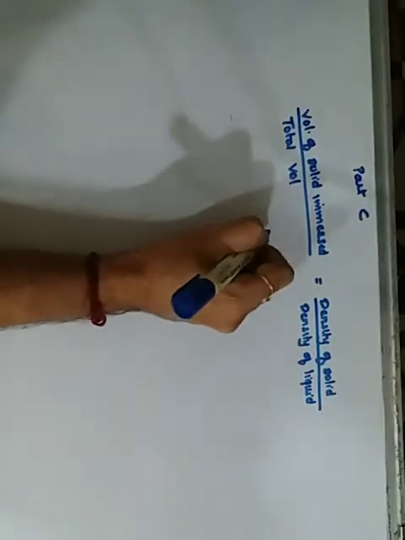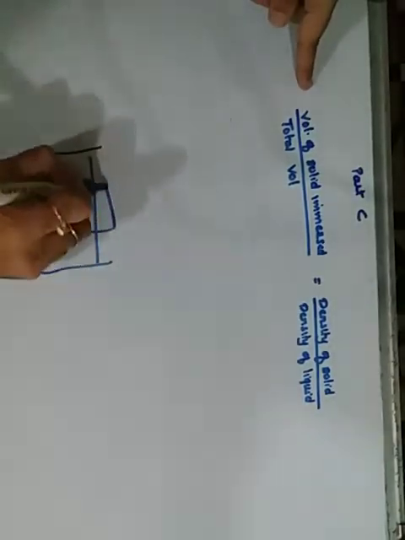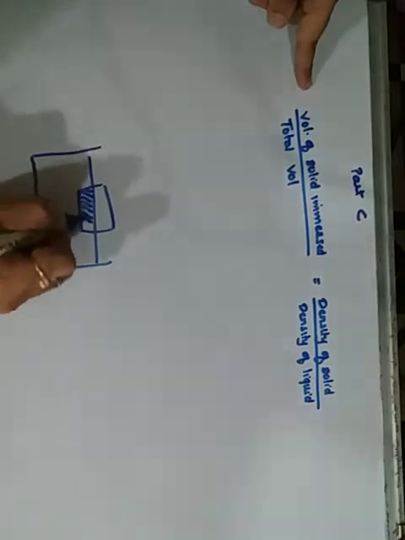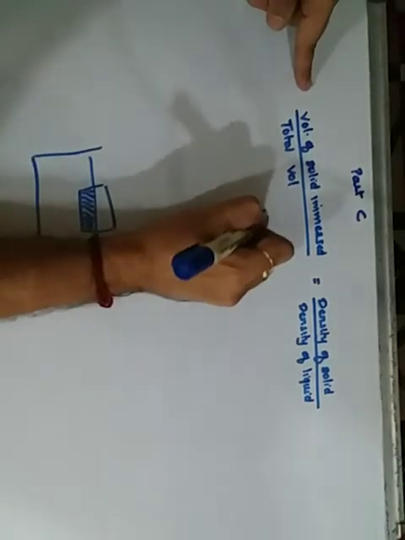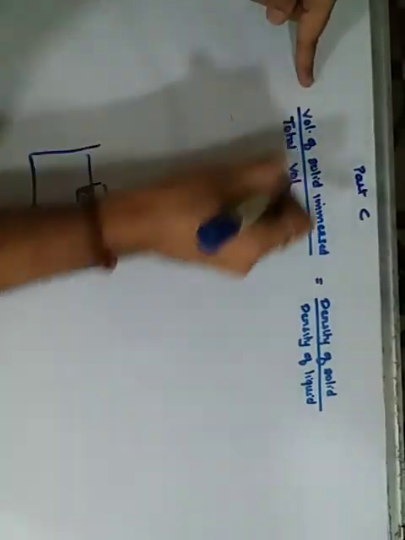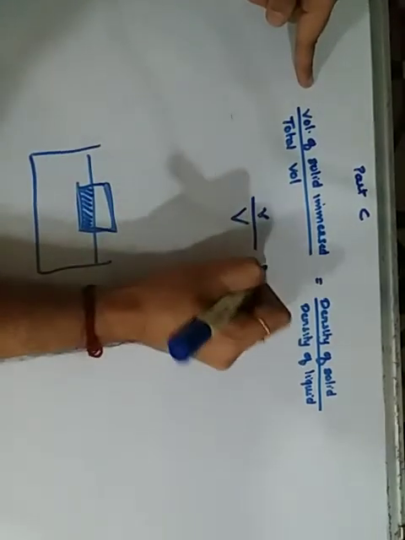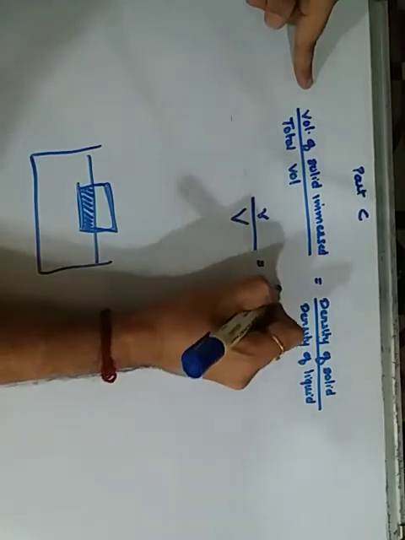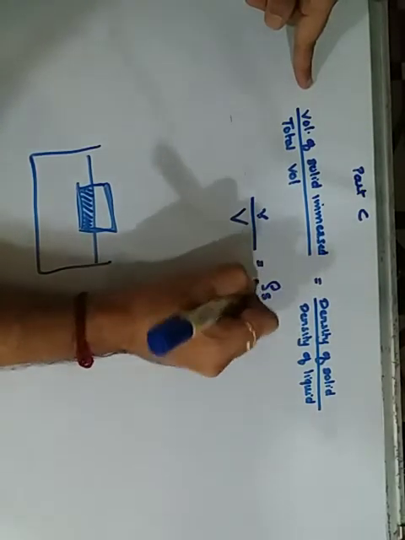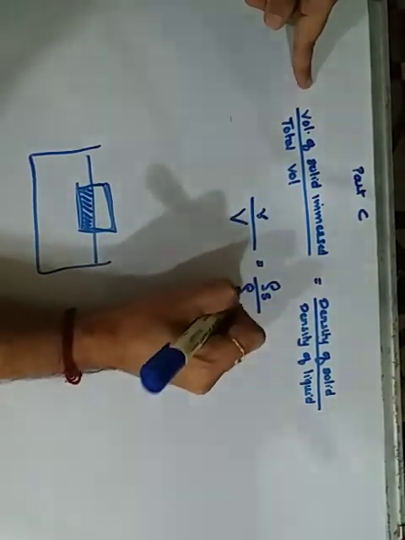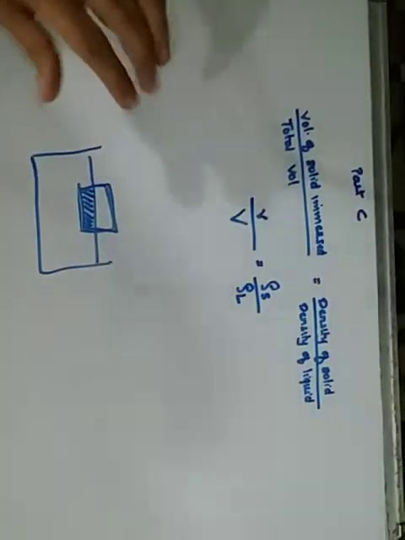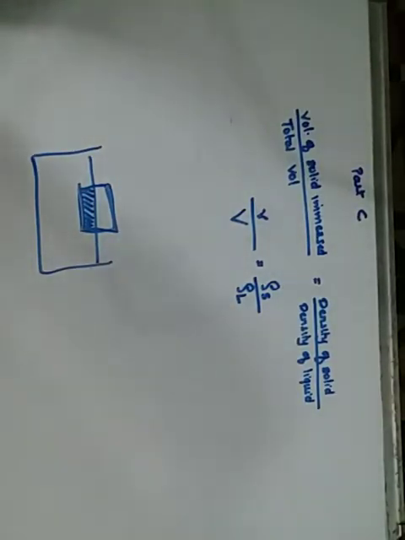So in short form, volume which is immersed inside the liquid, out of the whole portion, this much is immersed, so this is a small portion. That's why we write a small v upon total volume of the block or the solid, capital V, is equal to density of solid, rho for the solid, upon density of liquid. Based upon this we are going to solve some numericals.